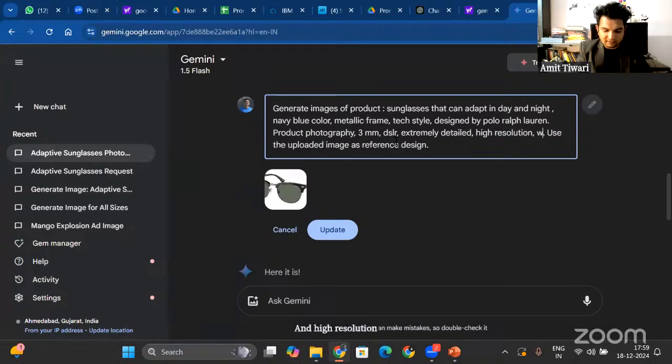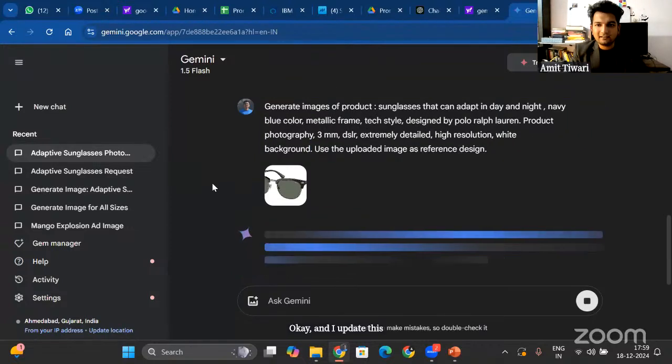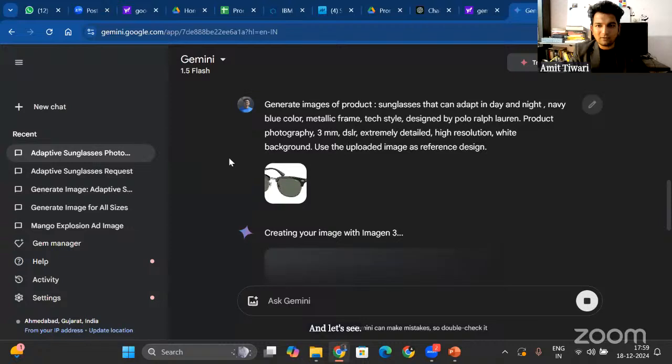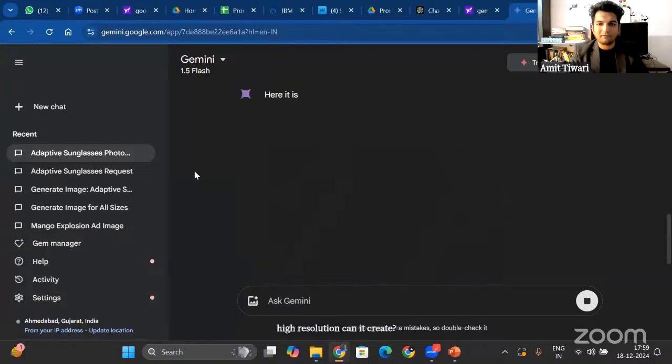And white background. Okay, so I am defining the quality of the image that needs to be generated. Extremely detailed, high resolution, white background. Okay, and I update this, and let's see, white background, extremely detailed, high resolution. Can it create a perfect image?